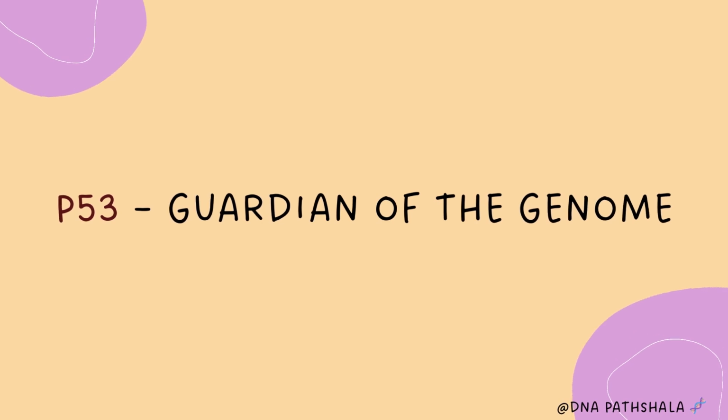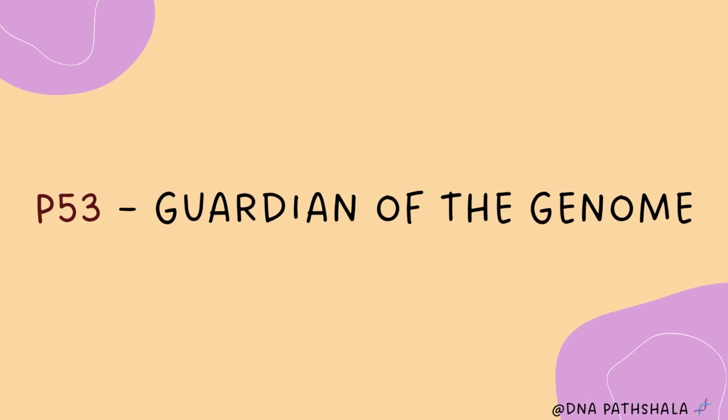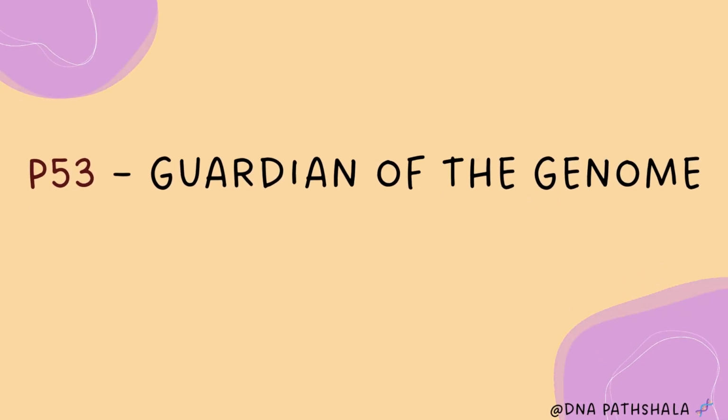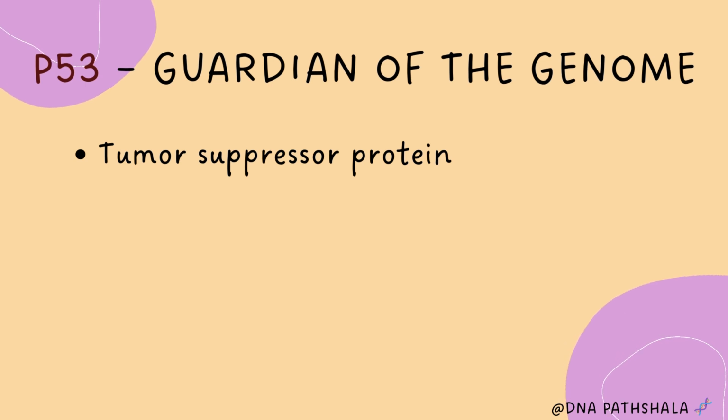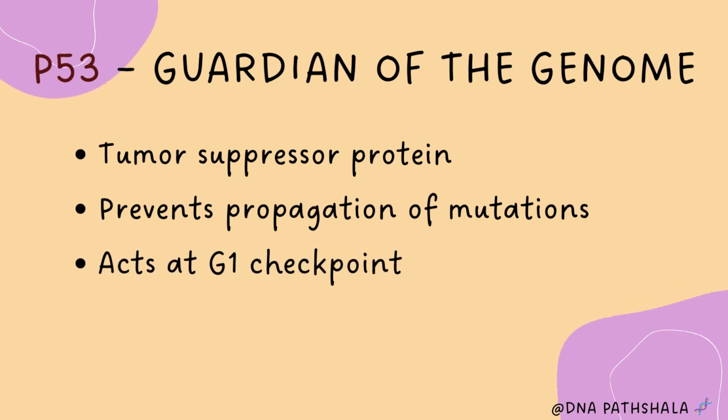Now comes a very important protein of the cell cycle regulation, that is P53, the guardian of the genome. Think of P53 as a security guard of a school. If homework, that is DNA, has mistakes, it stops the student at the gate. If mistakes are small, it allows correction. But if mistakes are too big, then the guard says you cannot enter. This is called cell death, that is apoptosis.